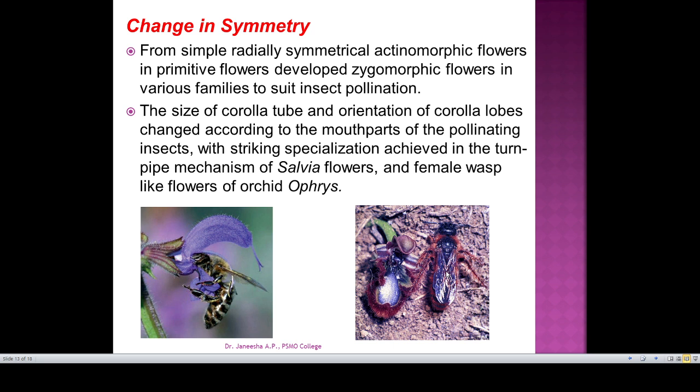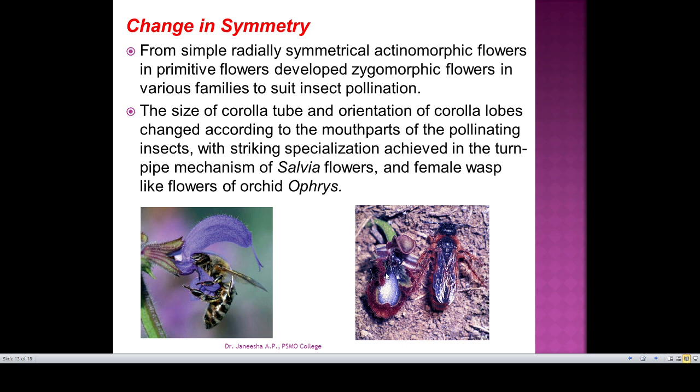What occurs here is this is the male wasp, and this is the ophrys flower, and the male wasp considers the ophrys flower as its mate, a female organism, and this male wasp reaches the ophrys flower and tries mating, which causes the pollination of the ophrys.